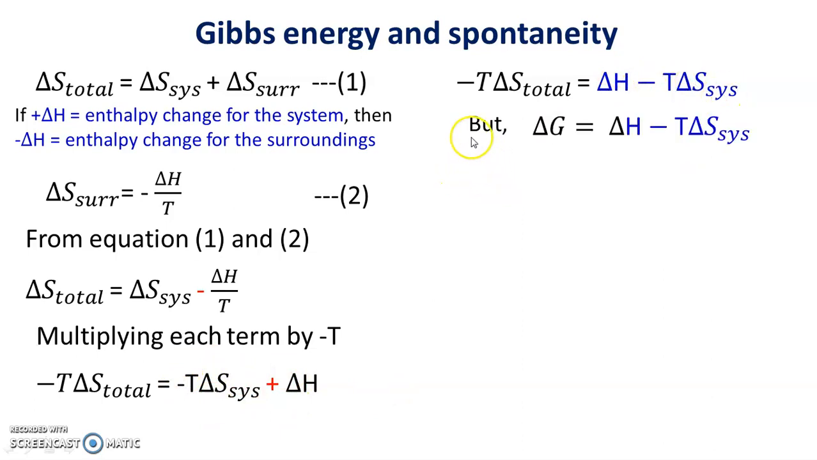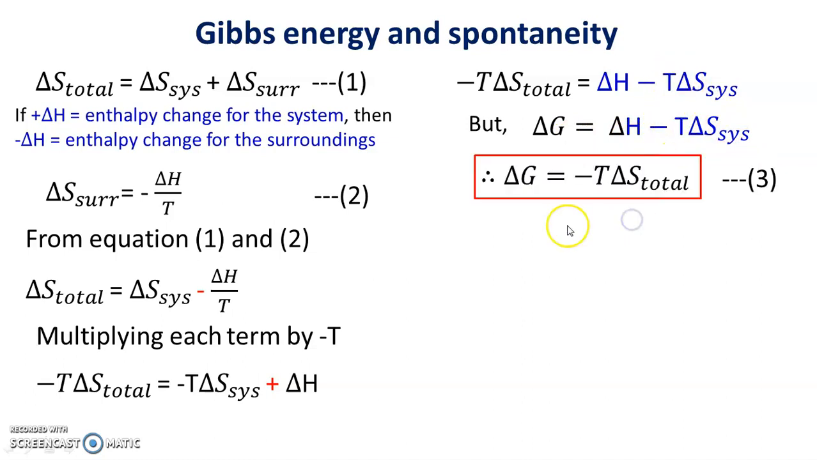Now we know that delta G = delta H - T delta S system, and therefore from these two equations we have delta G = -T delta S total. So delta G is equal to -T delta S total.